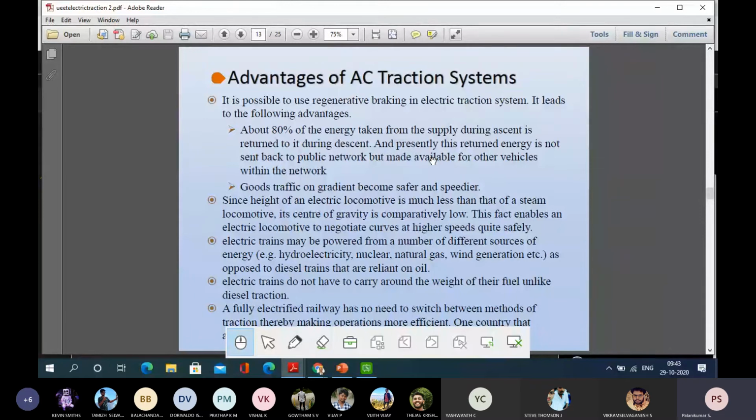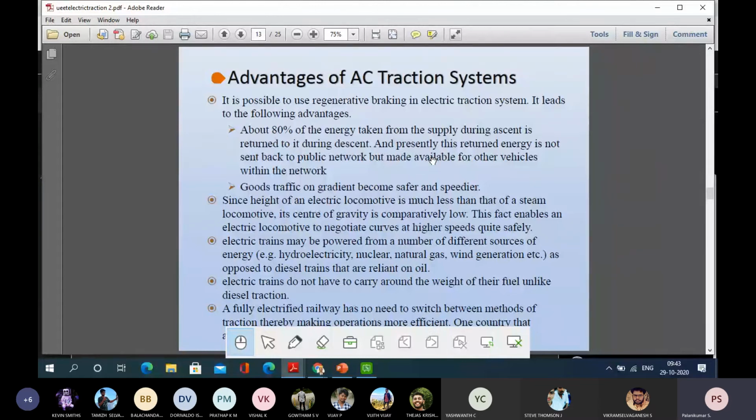If I am able to properly transmit that reversible power back to the feeding wires, this is called regenerative braking. That is a very important advantage. We are not wasting the braking power, and traffic on gradients becomes safe and speedier. We can conduct all transportation of electric trains in a safer and speedier manner.